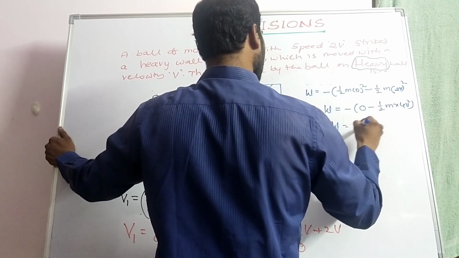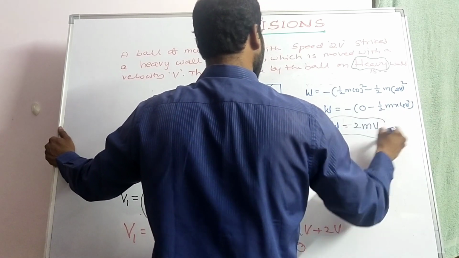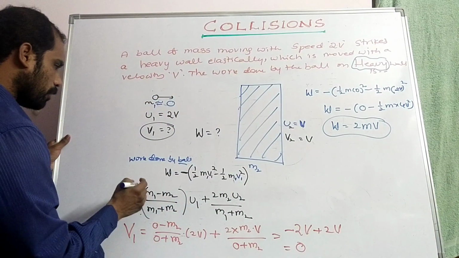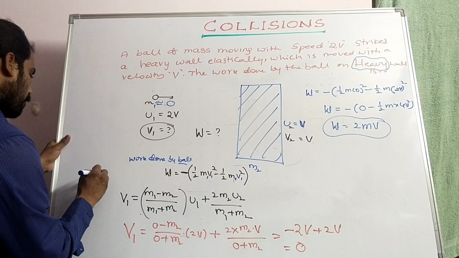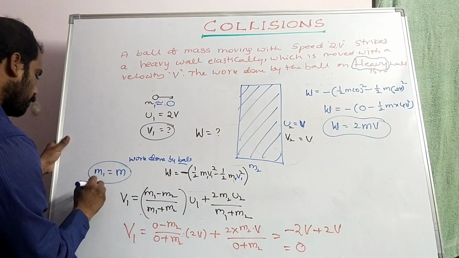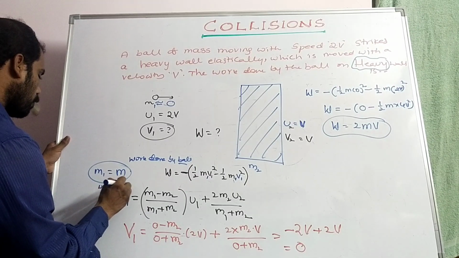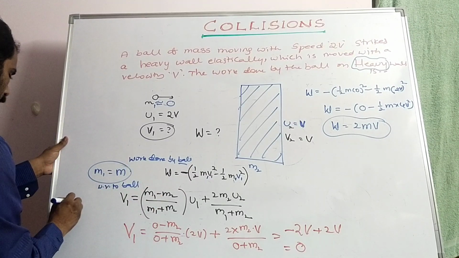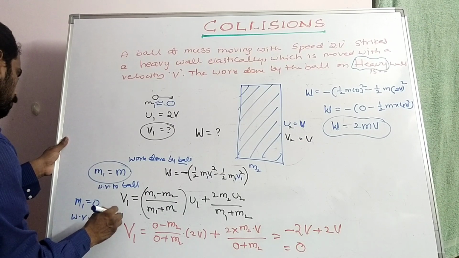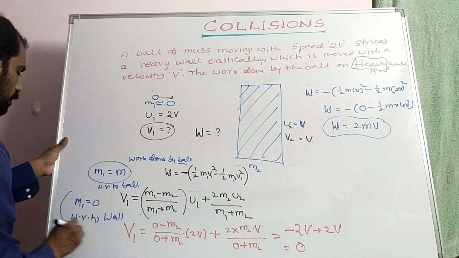So W is equal to 2mv. Here is the point you have to remember: m1 can be taken as m with respect to the ball. With respect to the wall, m1 is equal to 0. So by comparing with the wall, we have to take m1 is equal to 0.